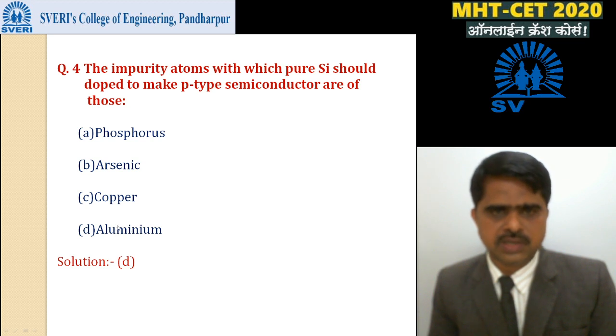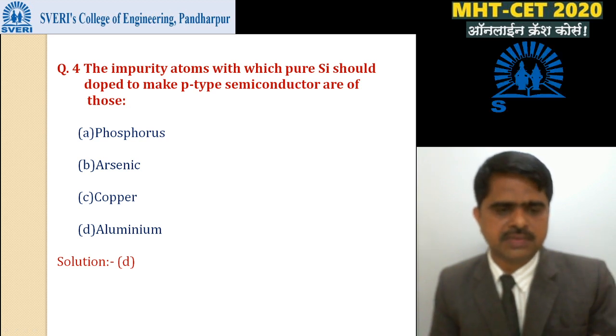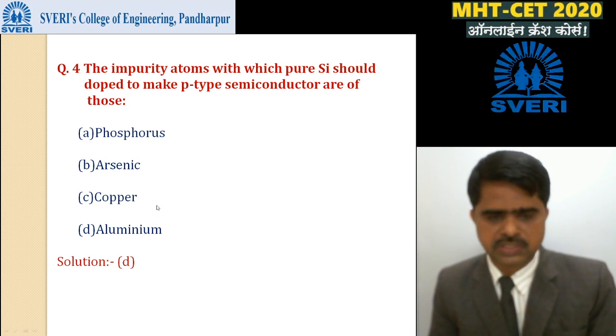D is from third group element. Aluminium is a third group element. Other examples of this third group are boron and indium, and the third one is aluminium. Okay, this option D is correct for this MCQ.